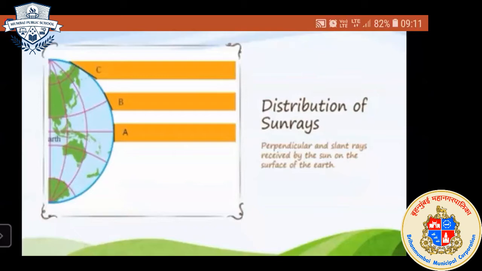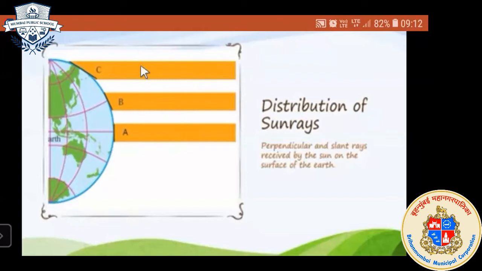This concept I want to explain to you with the help of questions. So just look at the screen and observe this picture carefully. There are three places on the surface of the Earth which are marked as A, B, C. You have to observe these areas A, B, and C, and we are going to count their length and their width also. So my first question is, which region receives perpendicular rays and why?